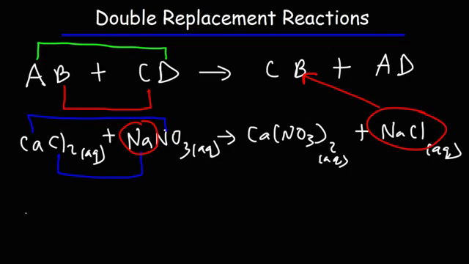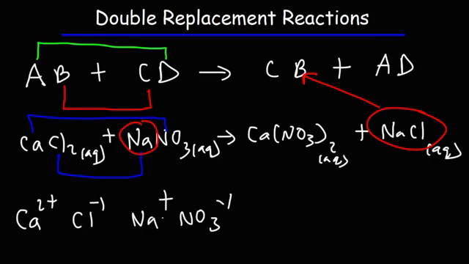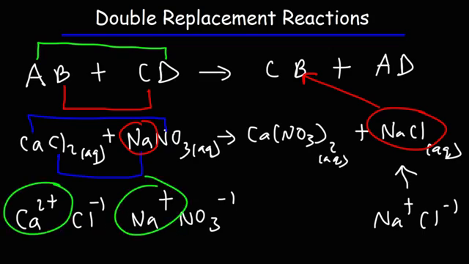If you break this up into ions, you'll have calcium 2+, the chloride ion, Na+, and the nitrate ion. Notice that the positive ions are written first. So that's why sodium is written before chloride, because it has the positive charge. Calcium doesn't want to pair up with sodium because like charges repel.